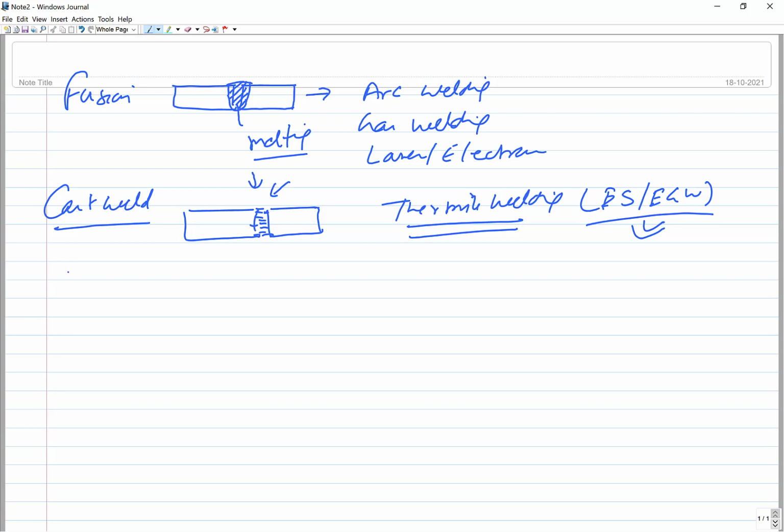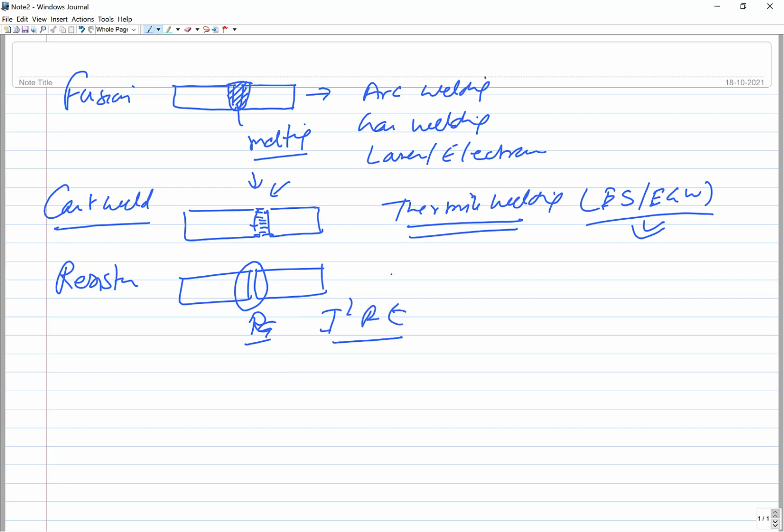Okay, then the next is the resistance welding. In all these resistance welding processes, we supply the current. So at the contact interface, due to the high resistance value, I square RT heating takes place significantly. It is mostly done in the lap joint configuration, but it can mean butt joining also, like in some of the resistance based welding processes.